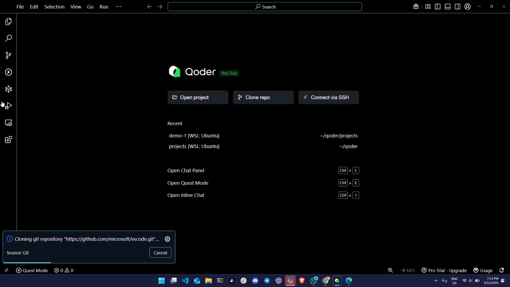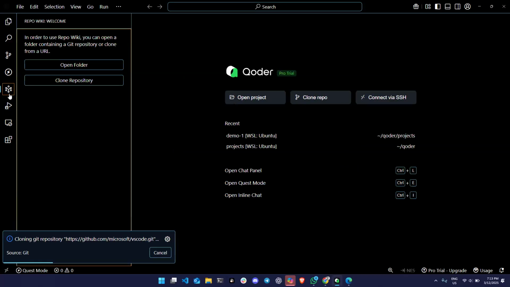So this is basically what it's doing. It's already cloning. And one of the tools that this has is called Repo Wiki. So it's like a Wikipedia. I found when I started working with code that what the developer hates to do is documentation. Hates. The code explains itself, right? This is the mantra, right? Read the code and it will explain. But if you are not writing the code, how do you know what the code is doing? This is a big challenge, right?